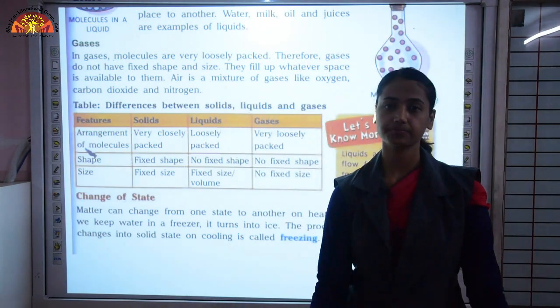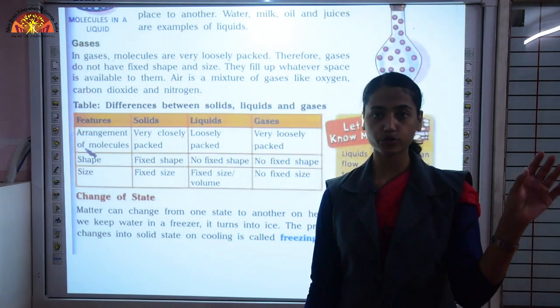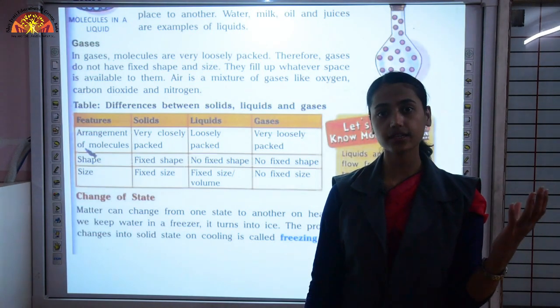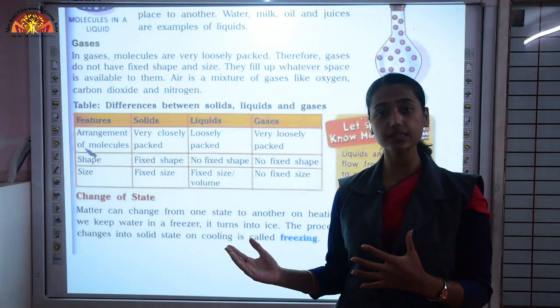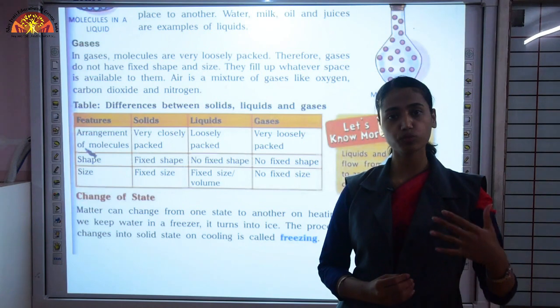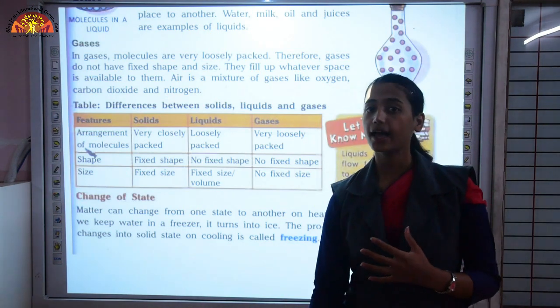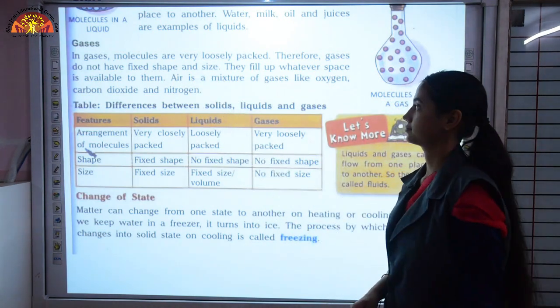You have seen that when you burn an incense stick in one corner of a room, you can smell the fragrance of that incense stick if you are standing in the opposite corner of your room. Why? Because that smoke is what? Gas, and it can flow from one place to another, and it does not have fixed shape and size.